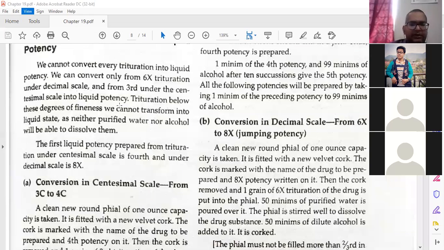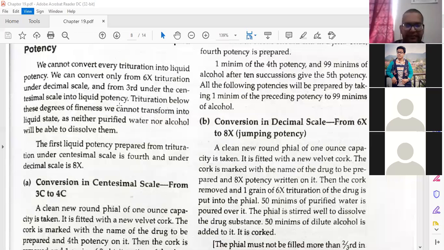Trituration below this degree of fineness we cannot transfer into liquid state, as neither purified water nor alcohol will be able to dissolve them. Remember it. This part is very much important. So till here everything is clear.